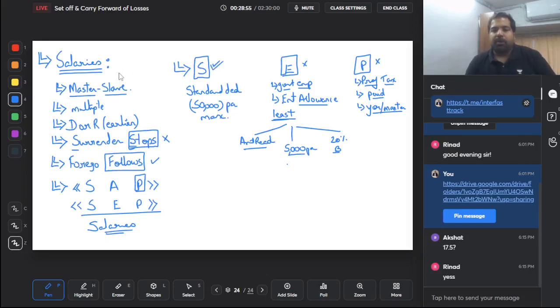Very important. These are the 3 deductions. Quick recap. Standard deduction 50,000. This sounds good, but imagine for a CEO who's earning crores of rupees, guys, 50,000 is a joke. Next, government employees get entertainment allowance. Only those people will get a deduction, least of the following. You can see it on the screen. And last is professional tax, which is only on payment basis, guys.